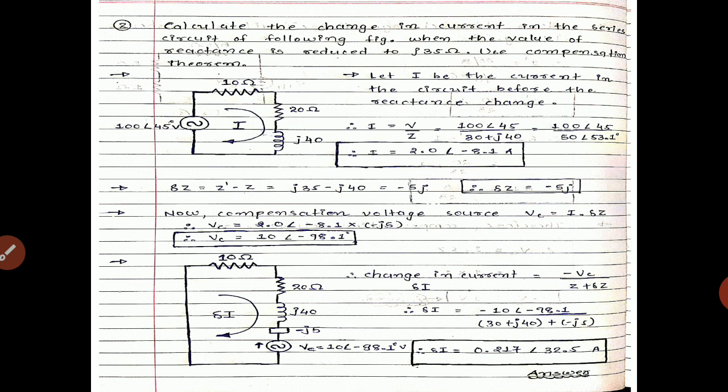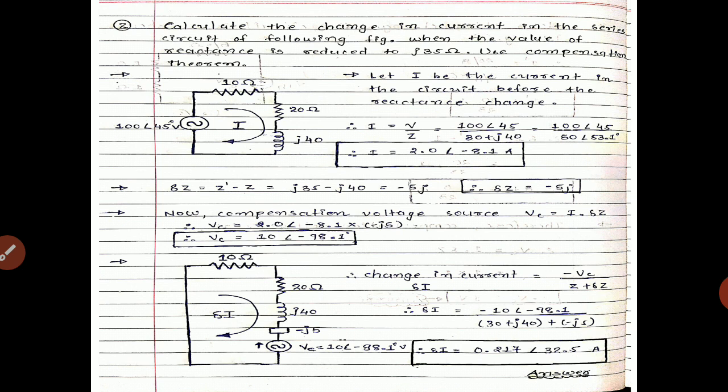The question is to calculate the change in current in the series circuit of the following figure when the value of reactance is reduced to j35 ohm. Use the compensation theorem. Here the impedance is changed; either it will be increased or decreased. In the first case, 5 ohm is changed to 6 ohm. But in this case, the existing impedance is reduced to j35, which means we subtract from the existing value.